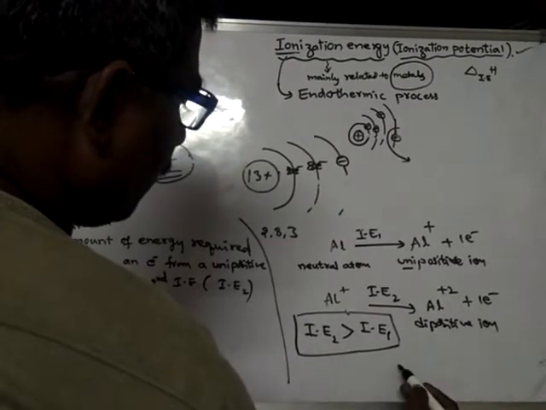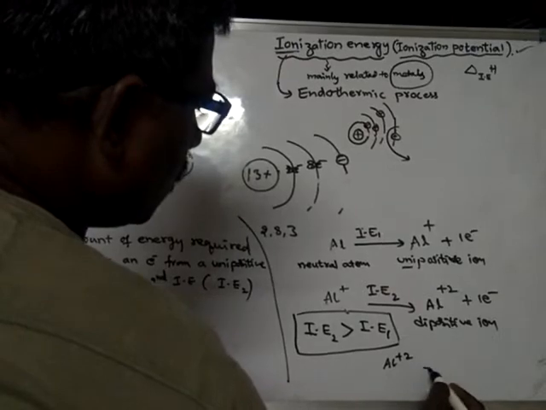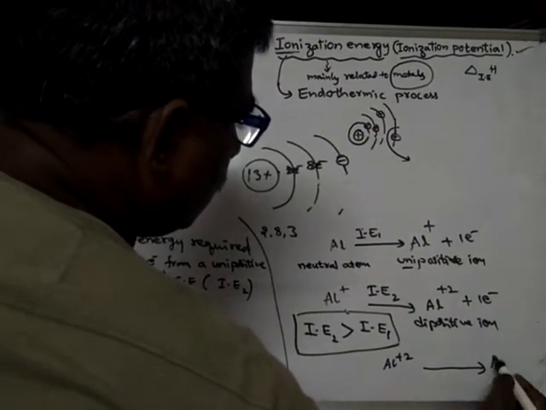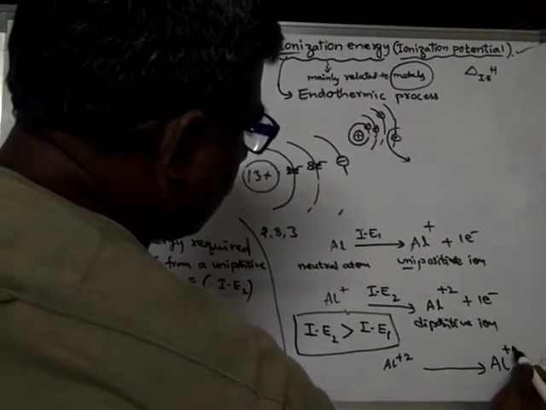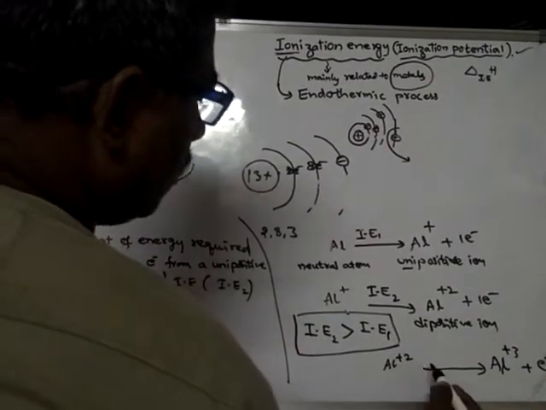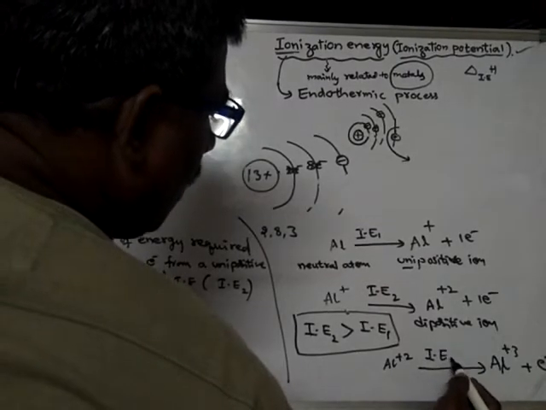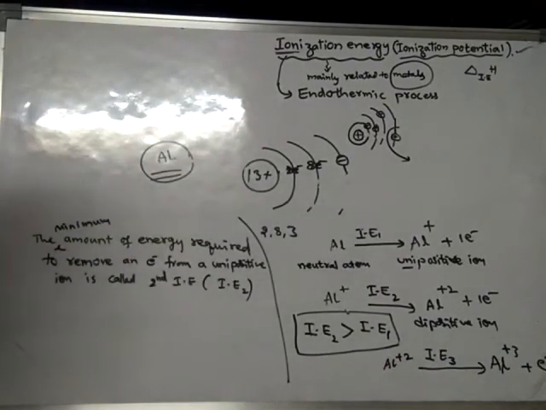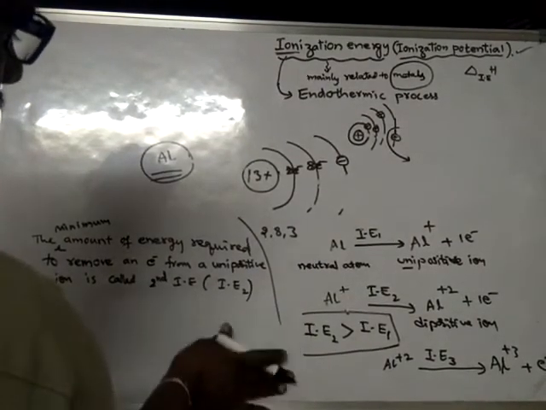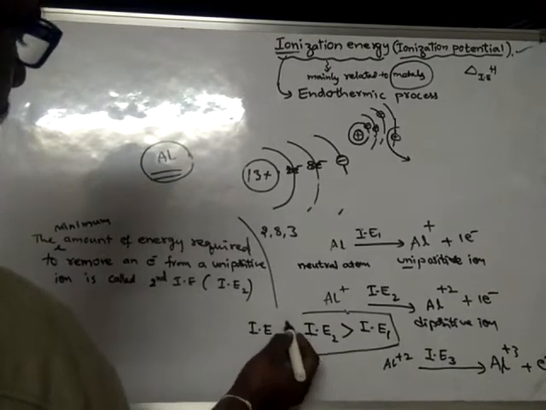Suppose from this ion, Al plus 2, if you want to remove one more electron, then it forms Al plus 3, as one more electron is lost. Now the energy spent is said to be third ionization energy. Remember that always, IE3 is greater than IE2.